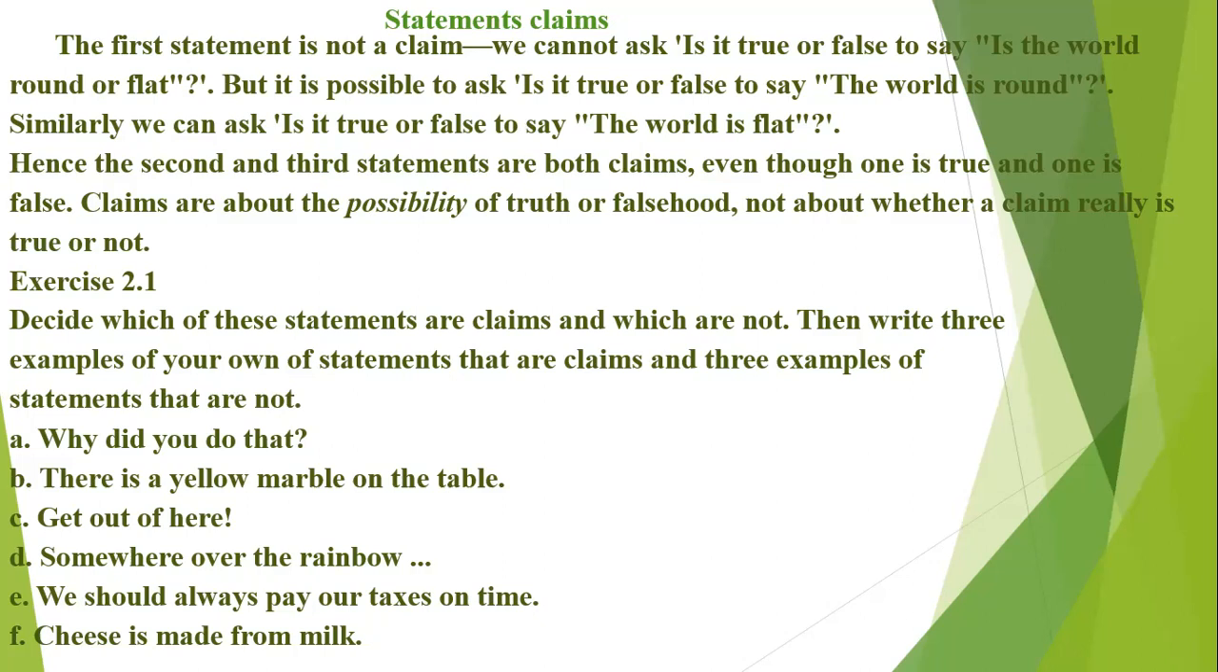Exercise 2.1. Decide which of these statements are claims and which are not. Then write 3 examples of your own of statements that are claims and 3 examples of statements that are not. A. Why did you do that? B. There is a yellow marble on the table. C. Get out of here. D. Somewhere over the rainbow. E. We should always pay our taxes on time. F. Cheese is made from milk.